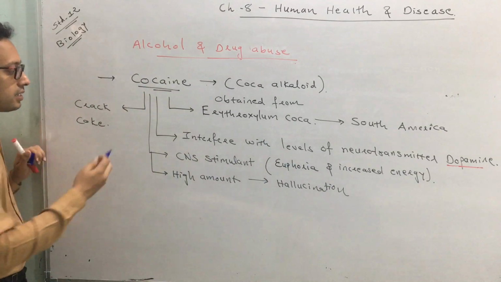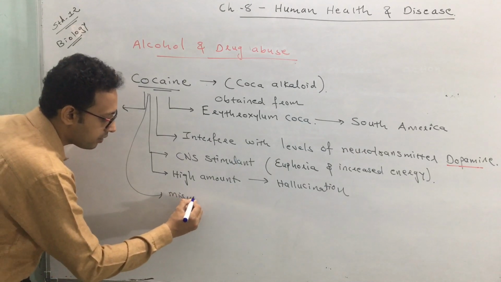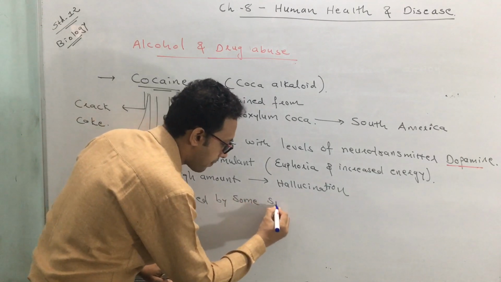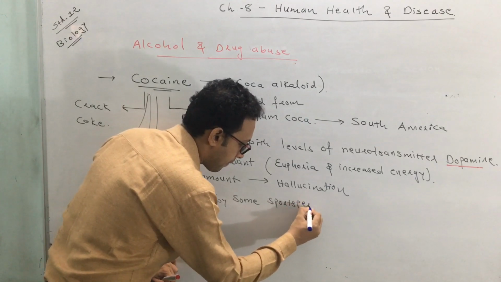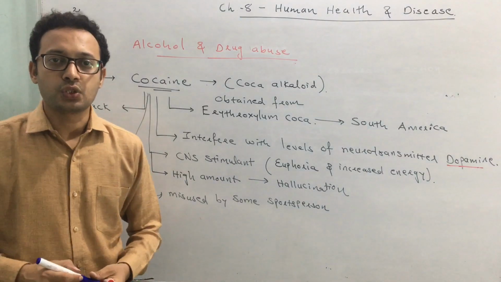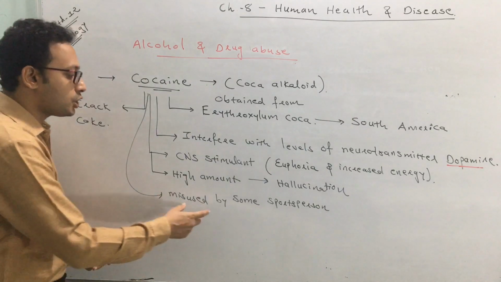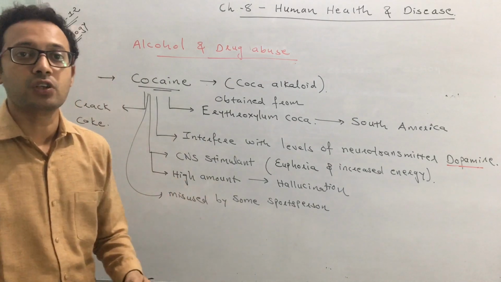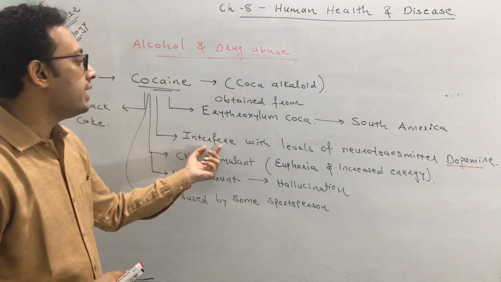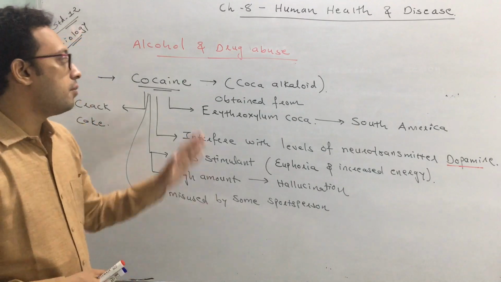Many times nowadays sports persons misuse it. It's misused by some sports persons because they are responsible for increased energy and the euphoria, the stimulation. So they have a very high power while playing a game. Okay, so that's why sports persons are misusing it, because it's a habit forming drug and it has a very harmful effect on our body because it interferes with the level of the neurotransmitter dopamine. Okay, so this is about cocaine.